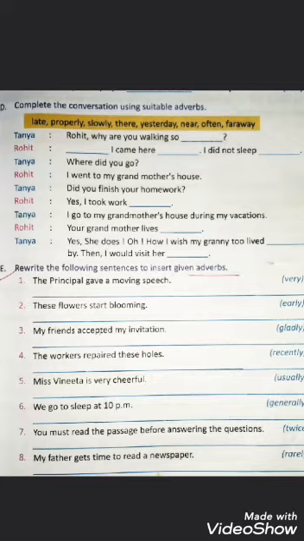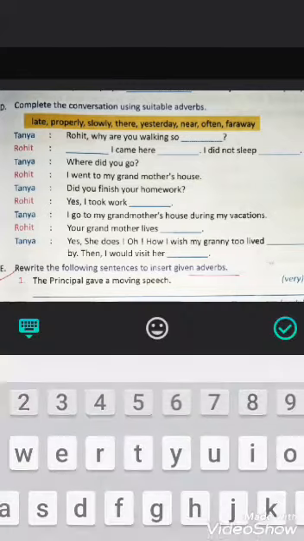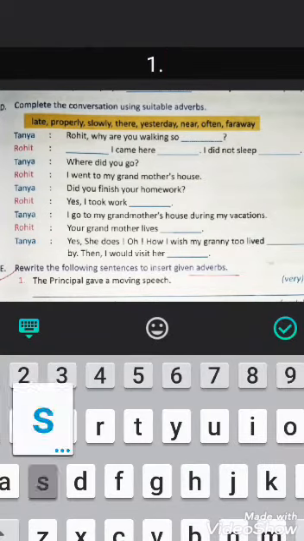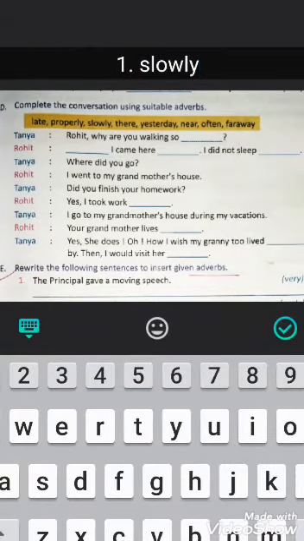The first sentence, Tanya's dialogue is, Rohit, why are you walking so? We can choose slowly. Okay, so write in the first blank slowly. Then in the second one, dash I came here, dash I did not sleep.